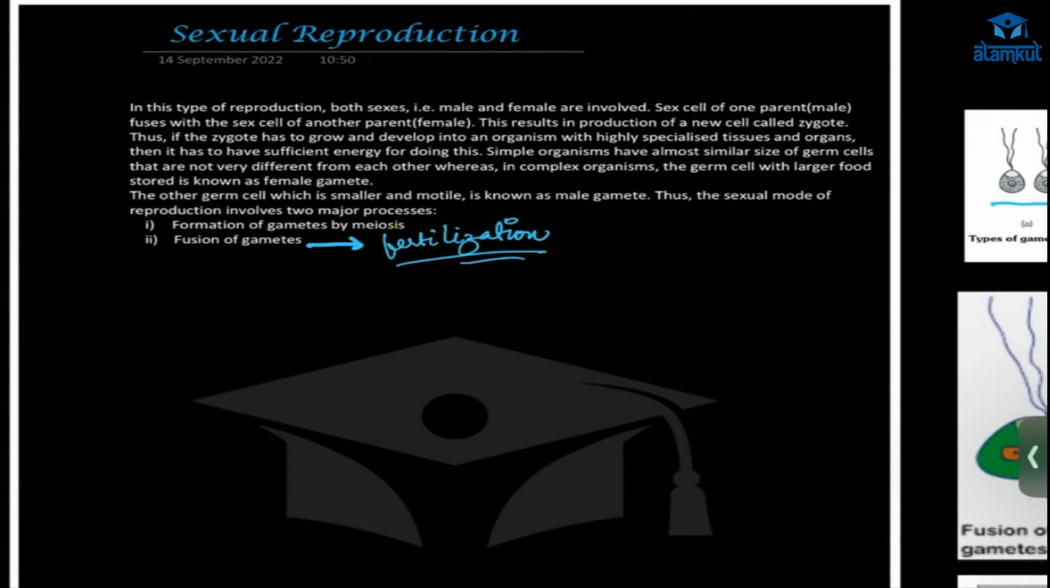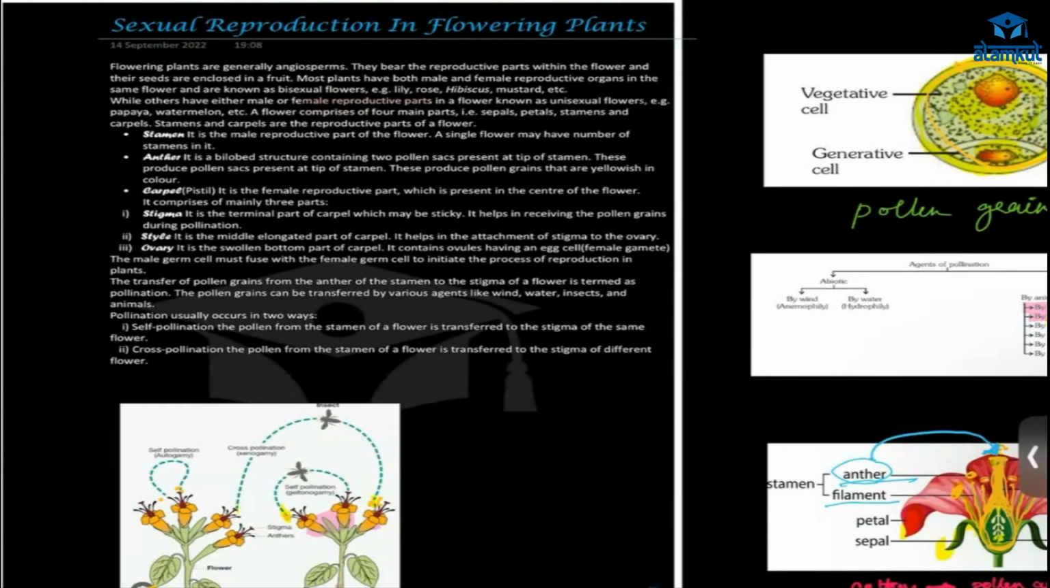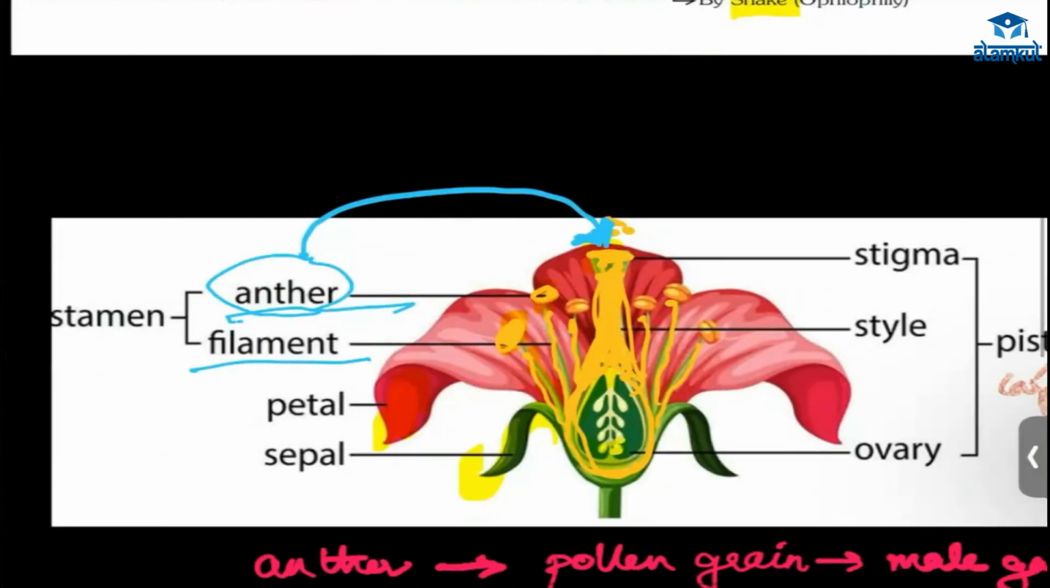Yes, formation of gametes, then fusion of gametes. Okay, formation of gametes. What type of gamete? Male gamete and female gamete. Okay. Now let's talk about this in flowering plants. How does this happen? So, flowering plant, what parts do we have?